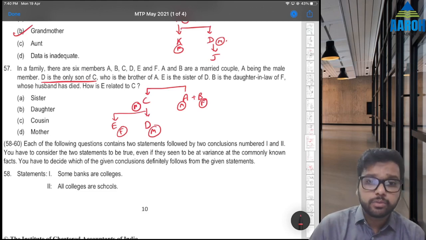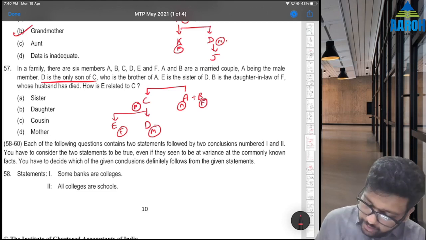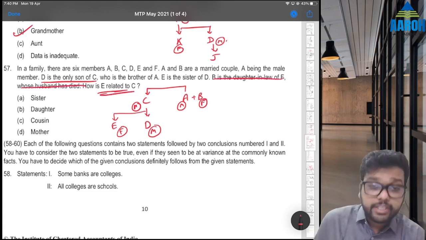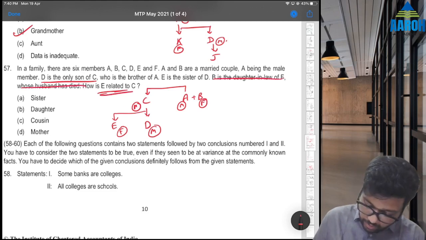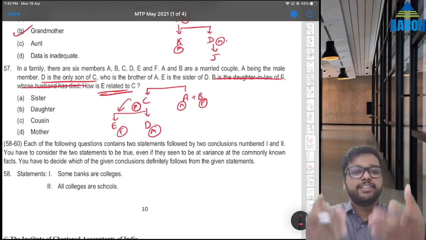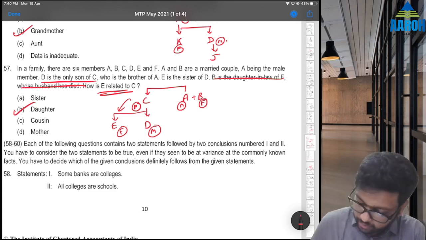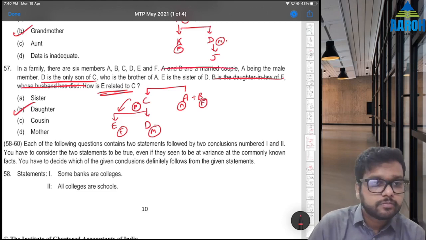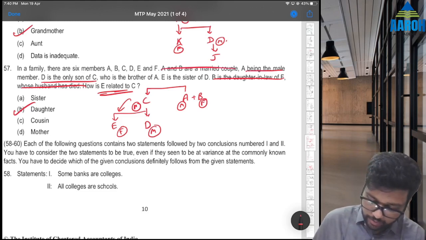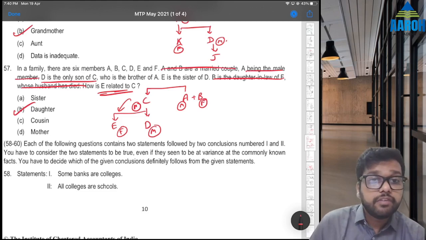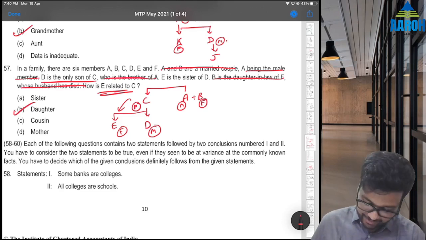How is E related to C? Actually we don't even need to read this sentence. Why? How is E related to C? So it's easy, right? E is what? Daughter of C, right? So actually no need of all the extra data. Even this was not required. Even this was not required, right? Only 2 lines were required, that's it.